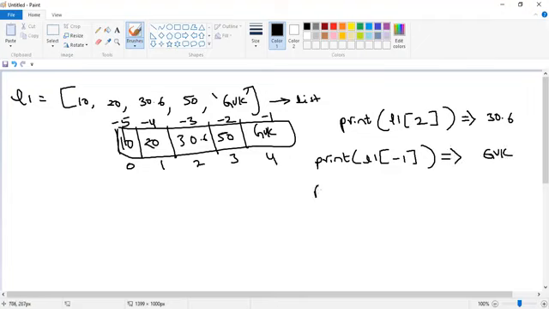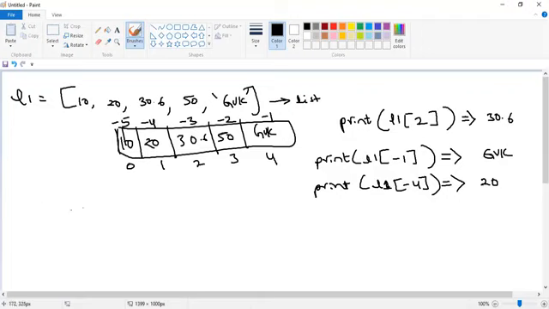GVK is displayed. Print of L1 of -4. What will it display? Can anyone guess? 20. 20 is displayed. So can I use the slice operator upon the list object? Yes, of course, we can use the slice operator.